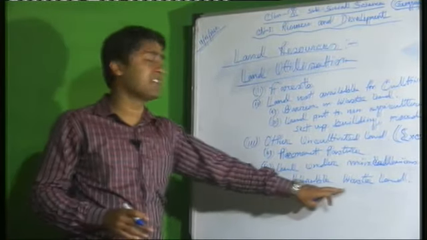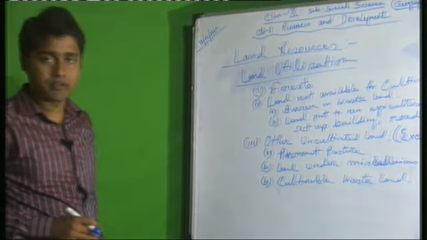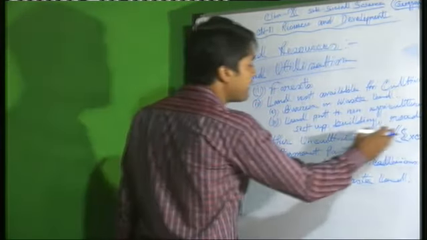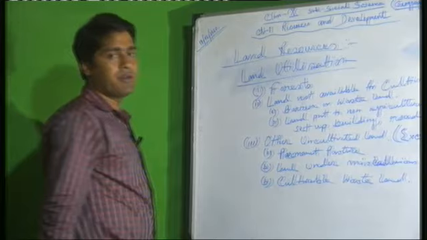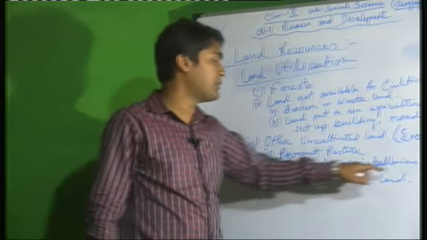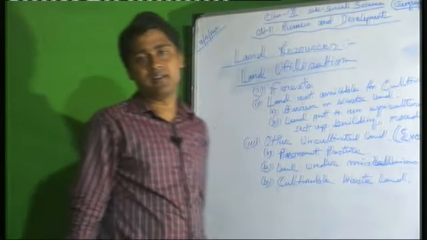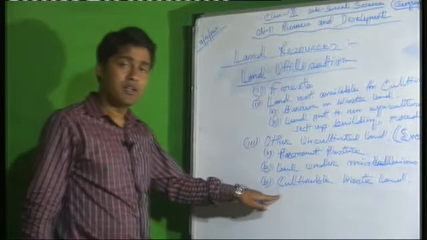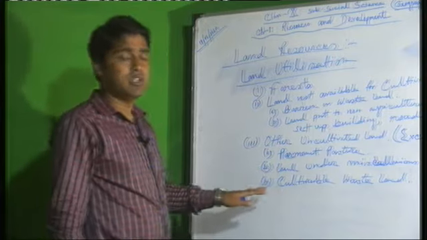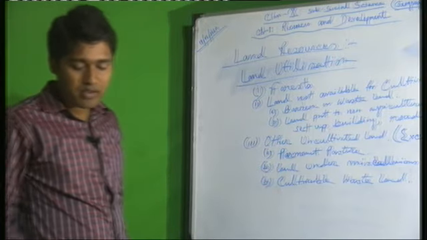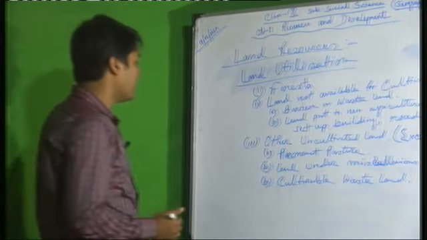This is the culturable wasteland. Very important. The other uncultivated land, there are 3 parts: permanent pasture, land under miscellaneous tree crop groves, and also culturable wasteland. This culturable wasteland is also very important. It will come as a MCQ in your board exam also. Now another part, this is the fallow land.